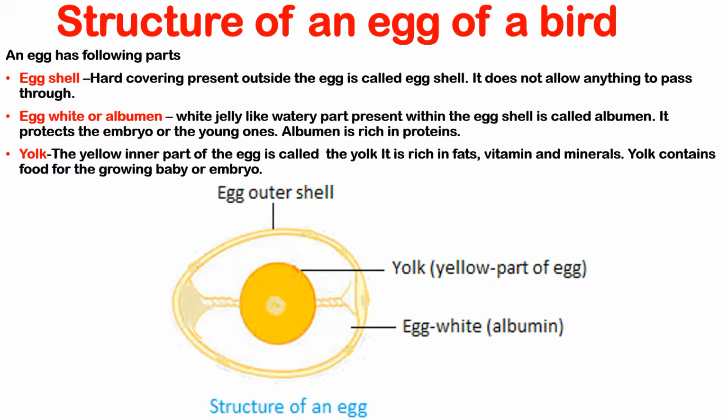Now, number 3 is yolk. The yellow inner part of the egg is called the yolk. It is rich in fats, vitamins and minerals. Yolk contains food for the growing baby or the embryo.